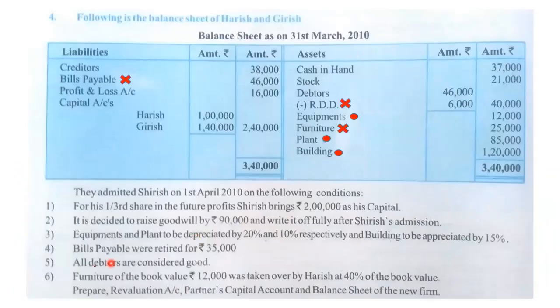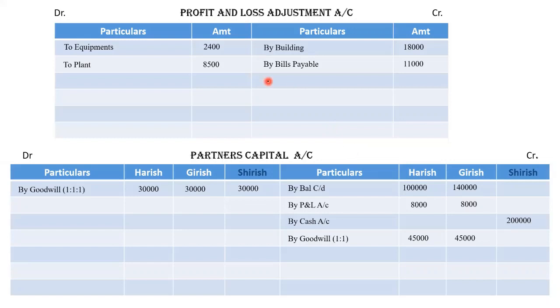Okay. Next is all debtors are considered good. So this RDD we have to remove. We have already given one effect in balance sheet while transferring the balances. We have to give only the second effect, that will be given in P&L adjustment account. And whenever we prepare RDD, we take some amount from the profit, right? And if we are finishing the RDD, then we are putting the RDD back in the profit. Okay. Next point.